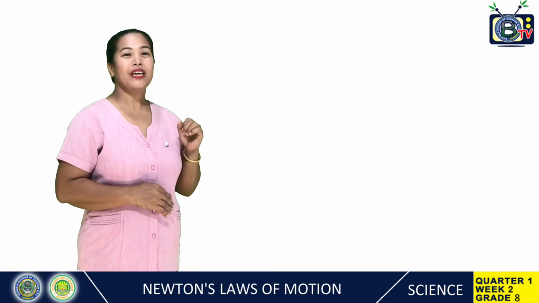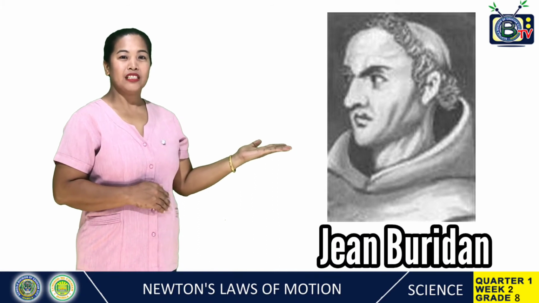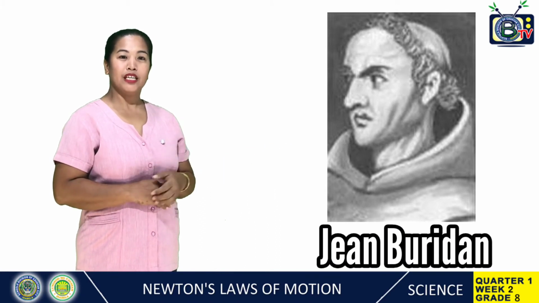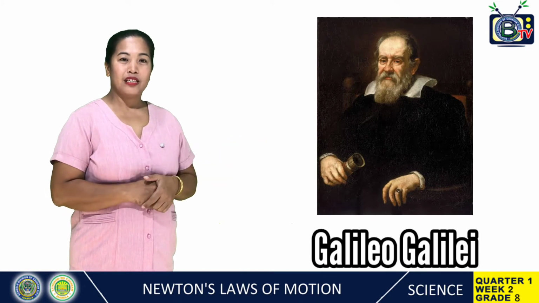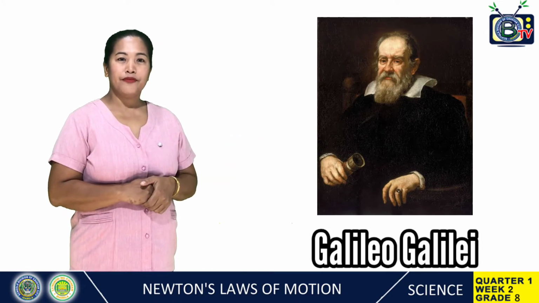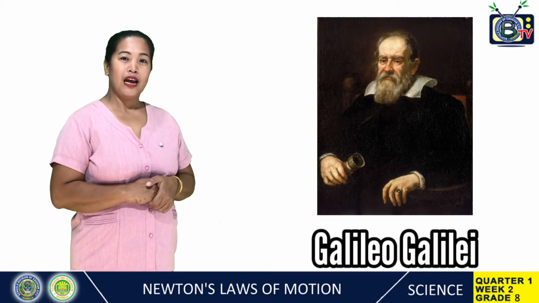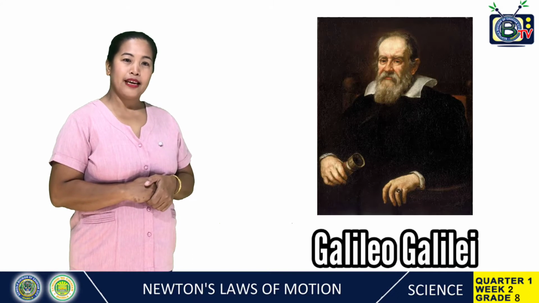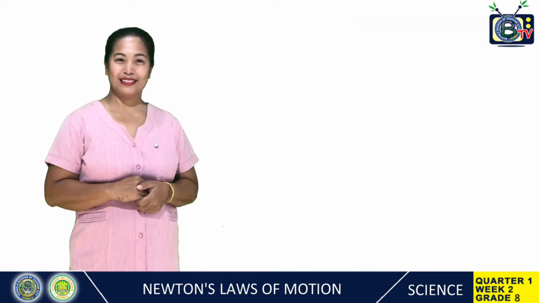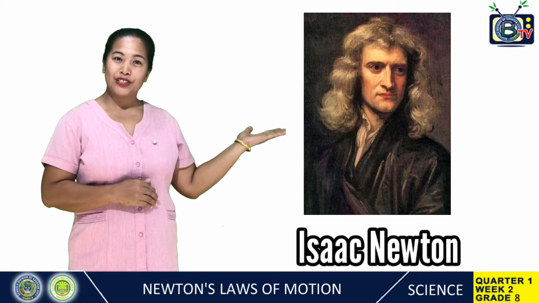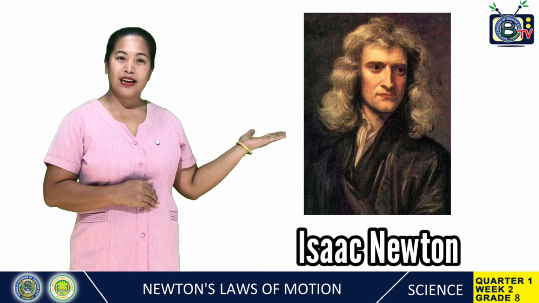Number 3. We have Jean Buridan. He developed the theory of impetus introduced by Philoponus. Number 4. We have Galileo Galilei. He disagreed with Aristotle. He claimed that even without continuous application of force, an object can continue to move with constant speed in a straight line, provided there are no outside forces acting on it. Finally, Sir Isaac Newton used Galileo's ideas and eventually formulated the three laws of motion.